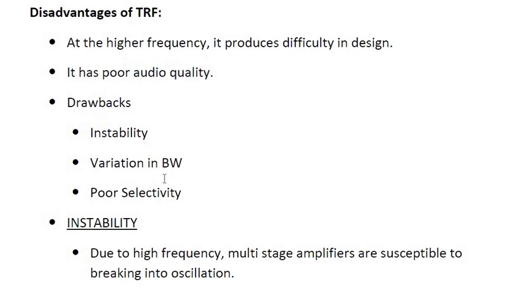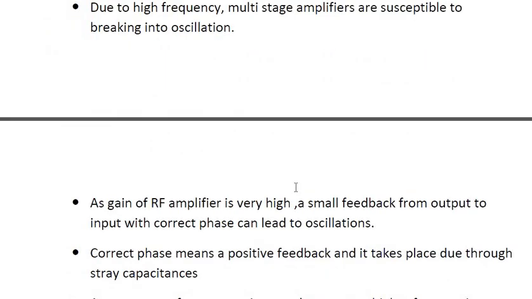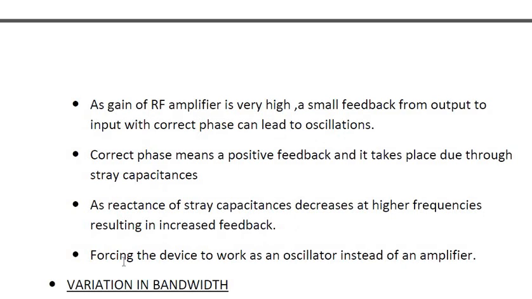So let's see clearly what the drawbacks are. What is instability? Due to high frequency, multi-stage amplifiers are susceptible to breaking into oscillations. You will be getting so many oscillations, forcing the device to work as an oscillator instead of an amplifier. So what this actually does is, this RF amplifier, because of its tuning every time, instead of being used as an amplifier, will be producing so many frequencies as if it were an oscillator. What is actually an oscillator? It produces a carrier frequency. So instead of an amplifier, it will be working as an oscillator. That's the reason we are saying that it has instability.